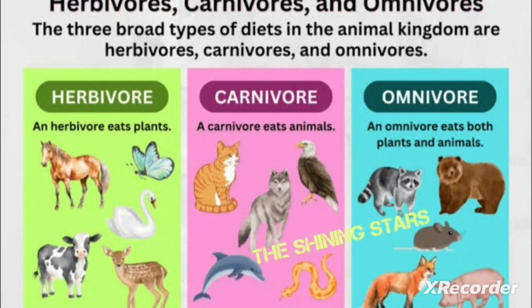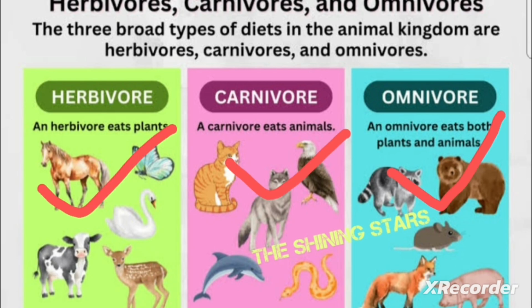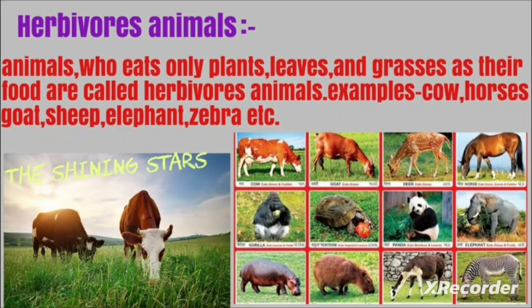Basically, there are three types of animals based on what they take as their food in their entire life. These three are herbivore animals, carnivore animals, and omnivore animals. Herbivore animals are the animals who eat only plants, leaves and grasses as their food.